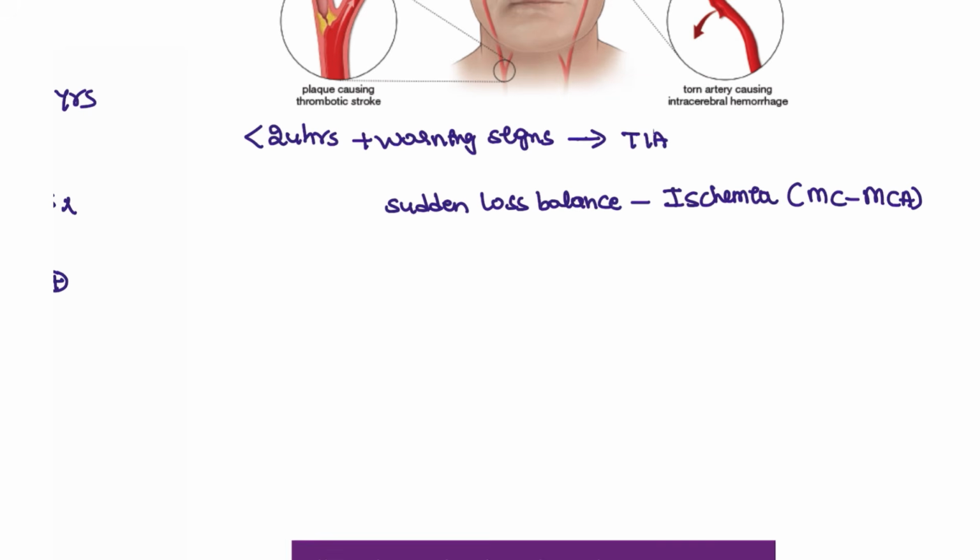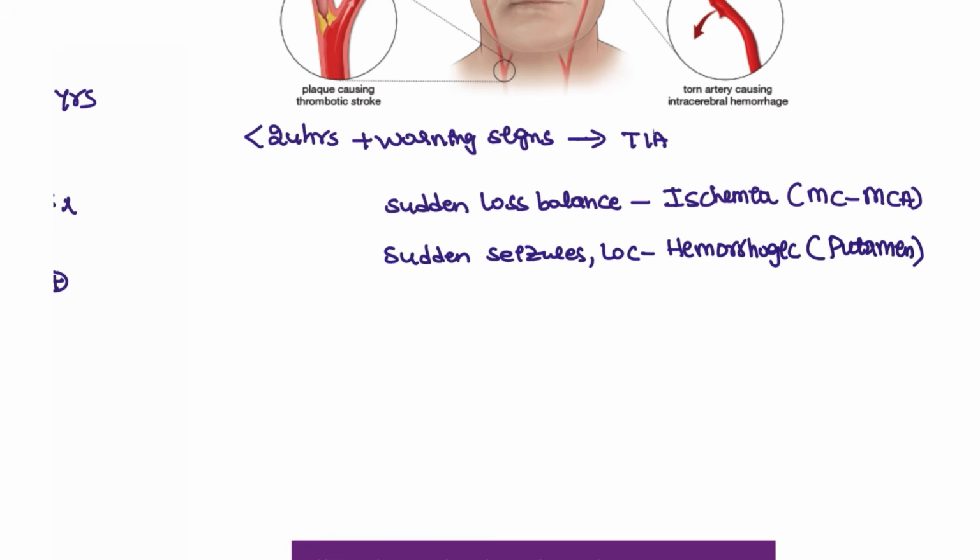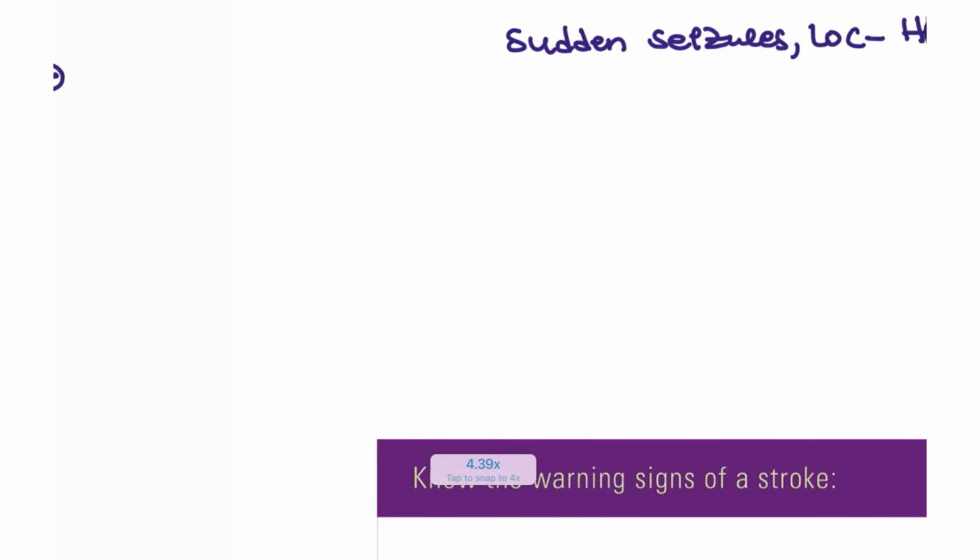Next, suddenly the patient has seizures and loss of consciousness. This is the hemorrhagic type, and in hemorrhagic stroke the putamen is involved, with the lenticular vessels, that is the lenticulostriate artery, involved in the putamen region.